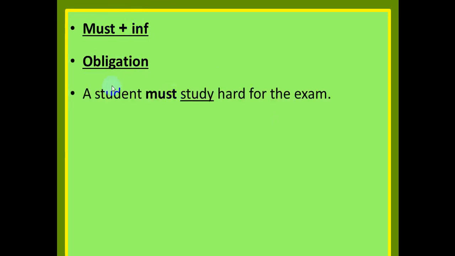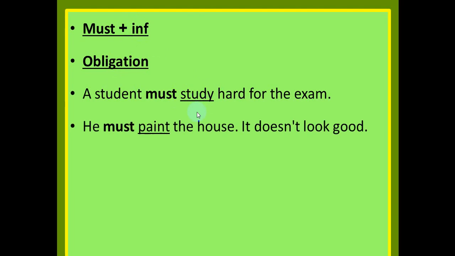Some examples: a student must study hard for the exam. Notice here, must is followed by study, an infinitive, a verb. We say study, not studies, not studied, not studying, just the verb. Another example: he must paint, an infinitive, the house, it doesn't look good.